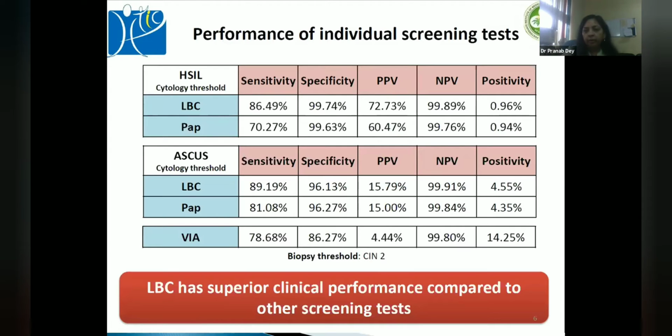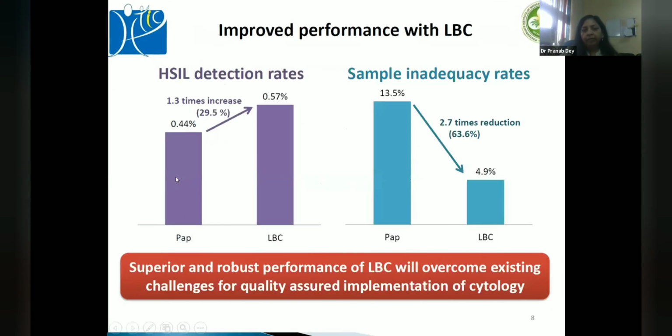All women underwent colposcopy, and we set the threshold at ASCUS and HSIL level and took biopsies. It was seen that liquid-based cytology has superior clinical performance as opposed to VIA and conventional PAP tests. HSIL detection rate in liquid-based cytology is higher, and sample inadequacy rate is lower.